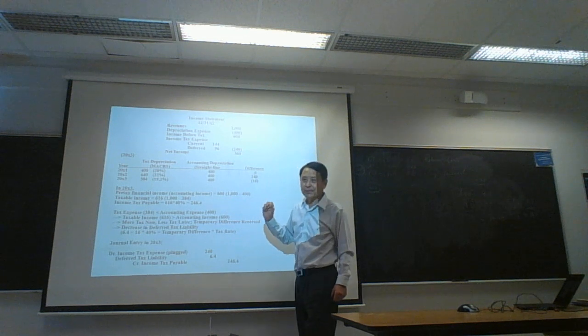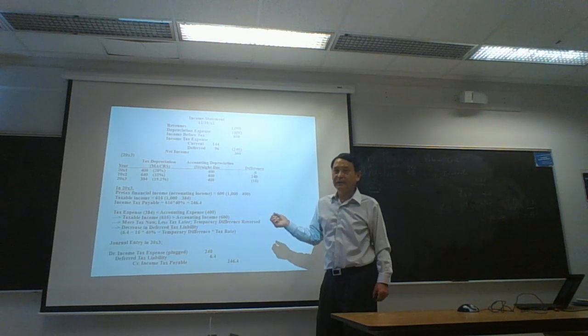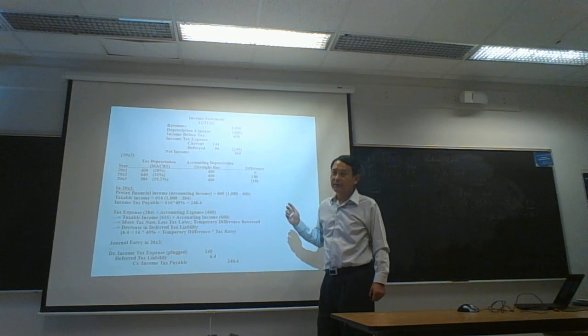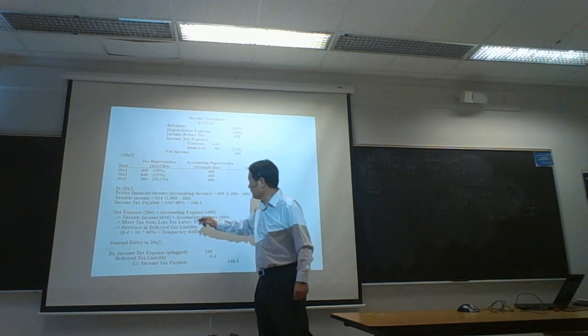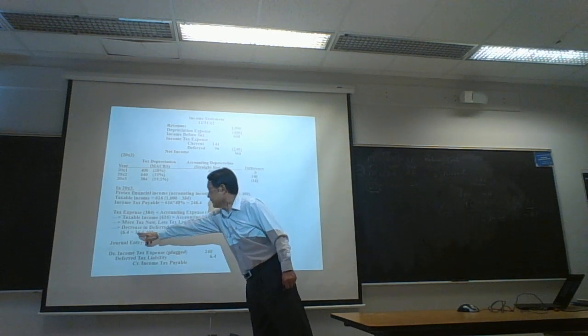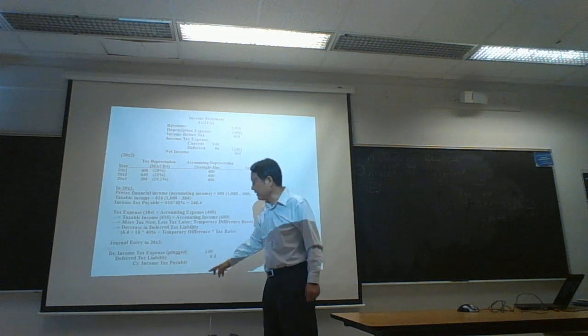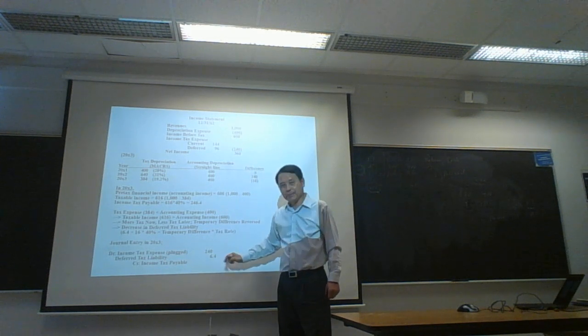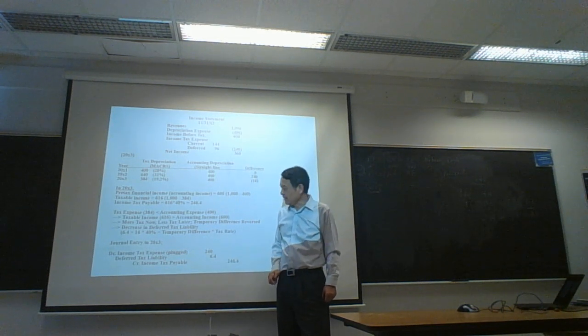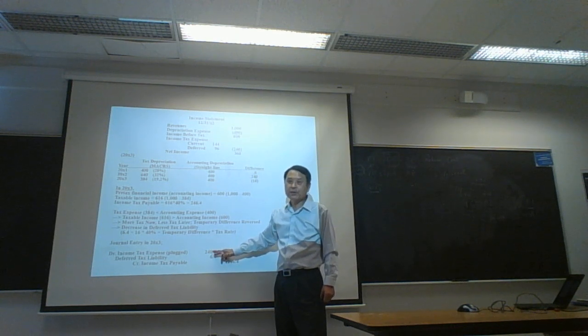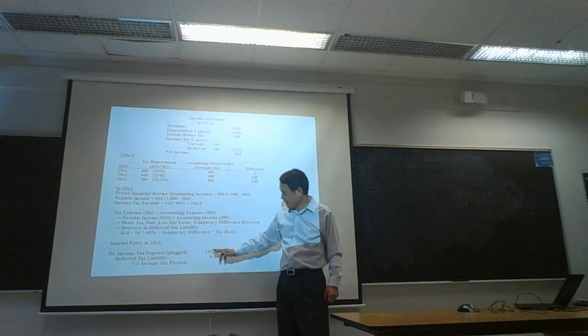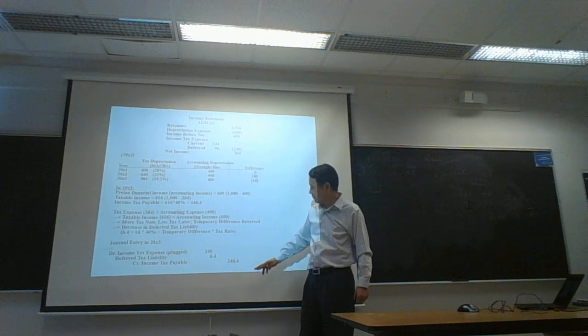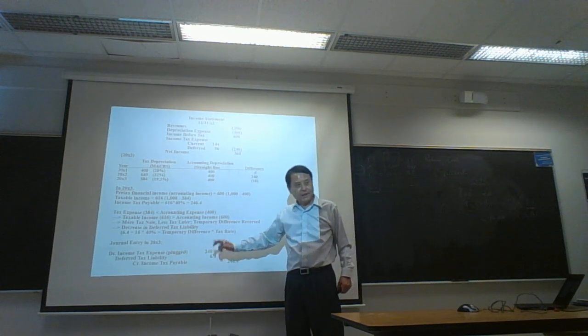Increasing liability is on credit, but decreasing liability should be on debit, right? So 6.4, this one, decreasing DTL on debit. And the amount of income tax expense is always the plug number. So this 240 is the difference between 246 and 6.